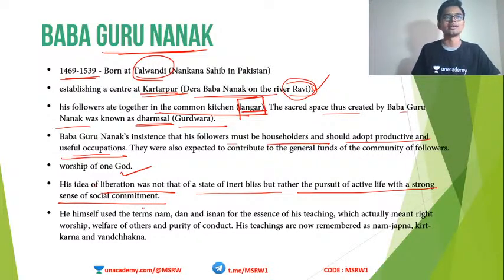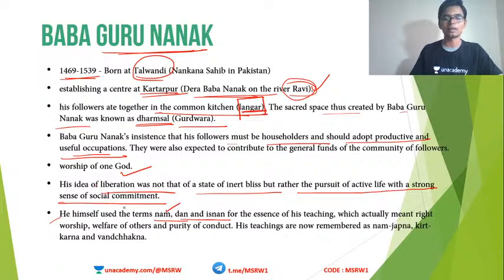Rather than focusing on this supreme bliss or salvation and those kinds of things, he said that the best method for liberation is not meditation or anything, but to help others by social commitment. He himself used the terms Nam, Dan and Ishan. These three were the methods which he propounded in order to achieve this.